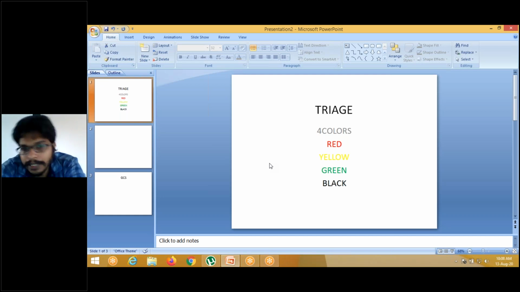They will triage. The triage is of two types. One is triage at the site of the accident and the other is triage in hospital. Okay.